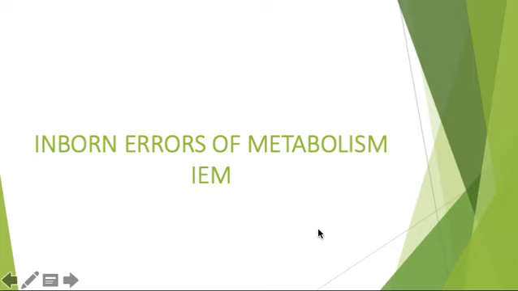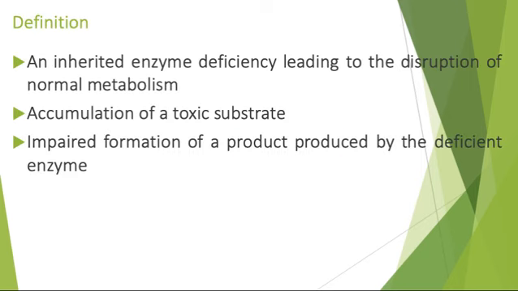IEM. So, what do you understand by inborn errors of metabolism? It is an inherited enzyme deficiency leading to disruption of the normal metabolism. This leads to either accumulation of the product, or impaired formation of the product, and also accumulation of certain toxic substrates, which will lead to this inborn error of metabolism.